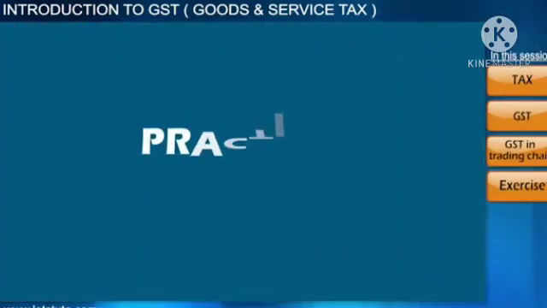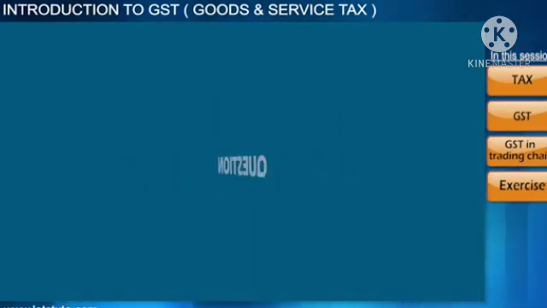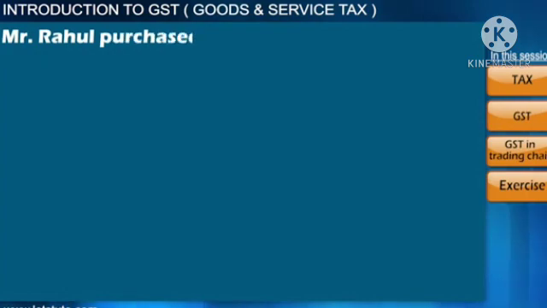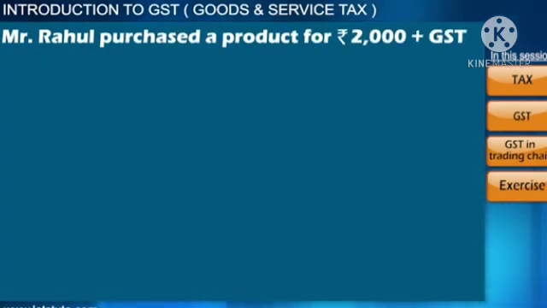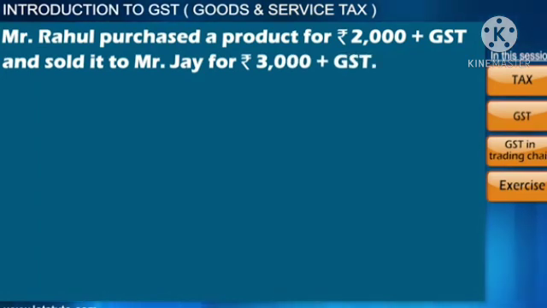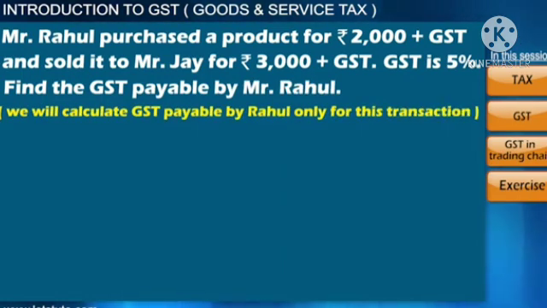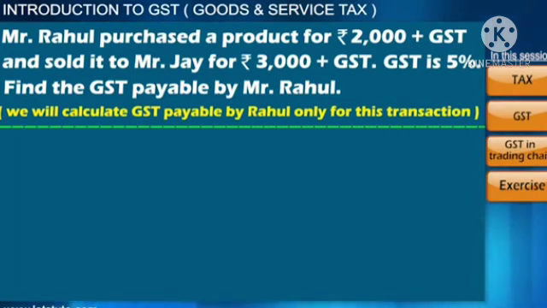Let's practice a simple question and check the understanding of the concept. Mr. Rahul purchased a product of Rs 2000 and sold it to Mr. Jay for Rs 3000. GST is 5%. Find the GST payable by Mr. Rahul. So here GST payable refers to the amount payable to the government.